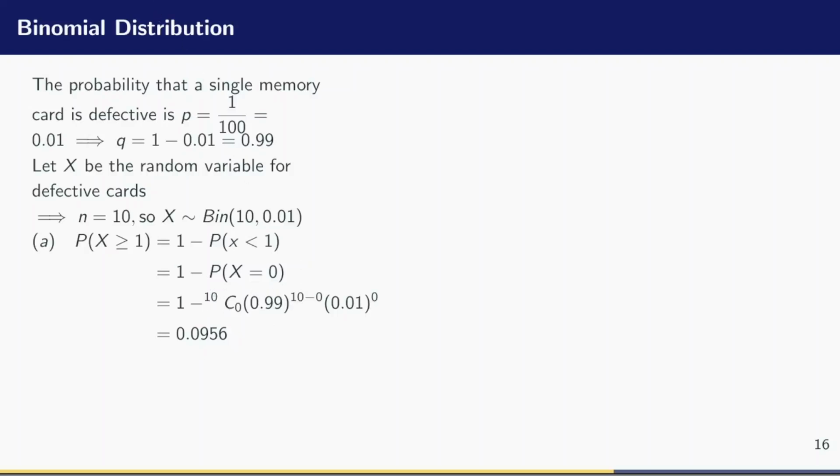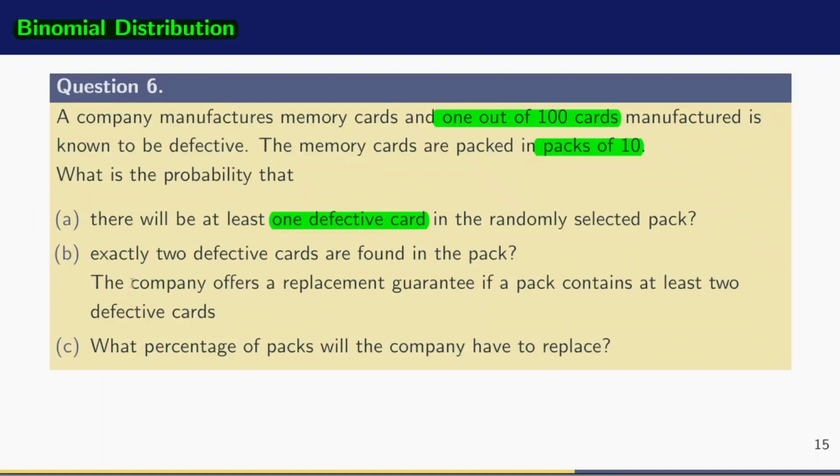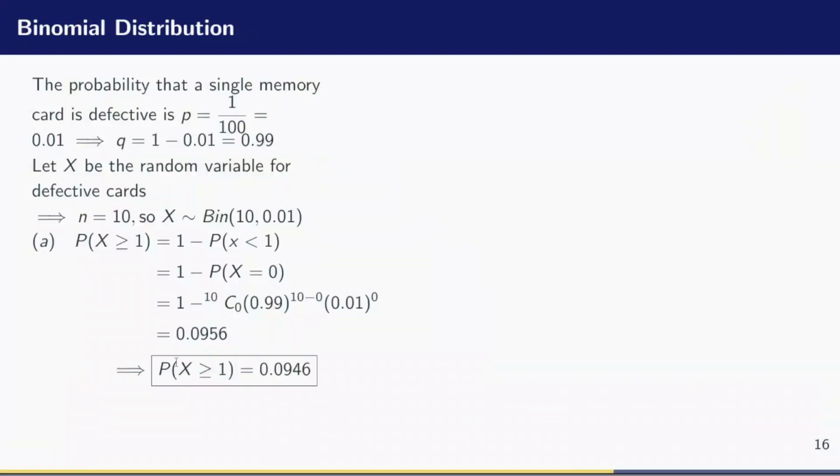Now let's move on now to the B part of the question. And the B part says exactly 2 defective cards are found in the pack. So the random variable has a value of 2. So I'm looking for the probability that X is equal to 2. So I just have now to use again the PDF for a binomial distribution and evaluate. So X is equal to 2. That will be 10 combination 2, 0.99 raised to the power 10 minus 2, and 0.01 raised to the power 2.